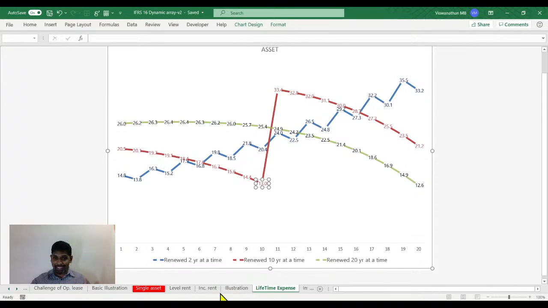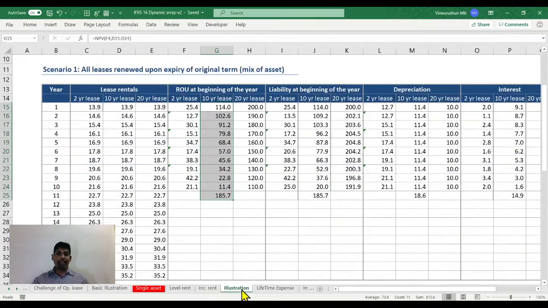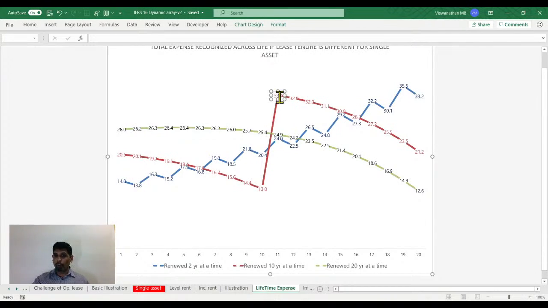Without knowing that. In this example, I created this example, so I knew all the data. I mean, I made up the data, so I knew it. I could still forecast this. And this forecast is still ugly, right? It doesn't solve our problem. But IFRS 16 never claimed to solve this problem.